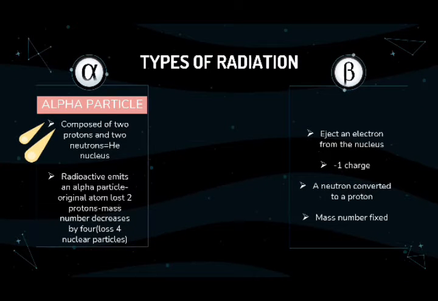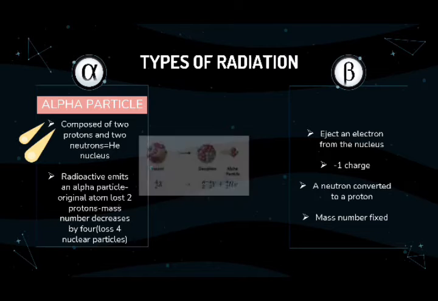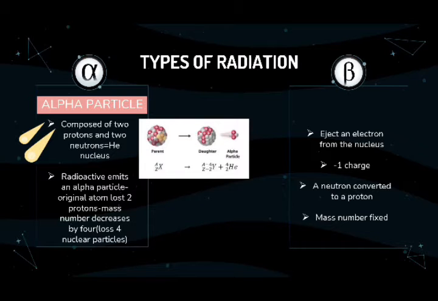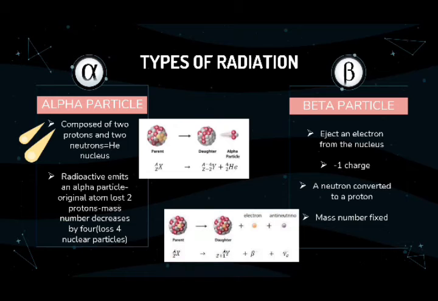First, the alpha particle. An alpha particle is composed of 2 protons and 2 neutrons, the same as a helium nucleus. From the nuclear equation, we can see how a radioactive atom emits an alpha particle. Next is the beta particle. A beta particle is an electron ejected from the nucleus and has a -1 charge. So from the nuclear equation, we can see how a radioactive atom emits a beta particle.